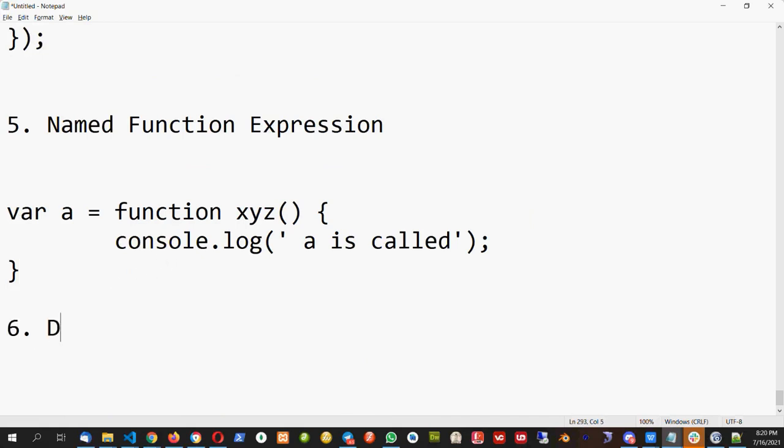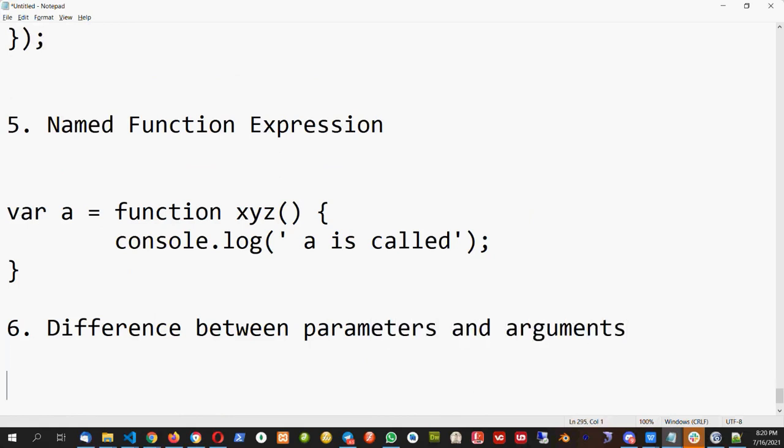Now next is the sixth difference, because those who have done yesterday will better understand today, but those who are doing today first time will understand better next time. So the difference between parameters and arguments.